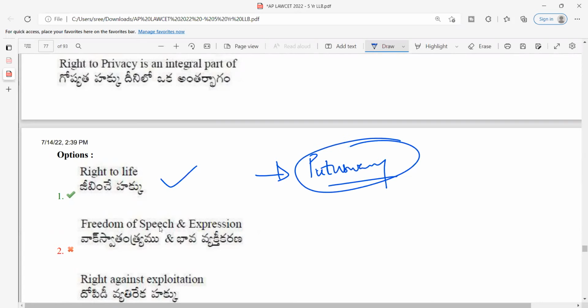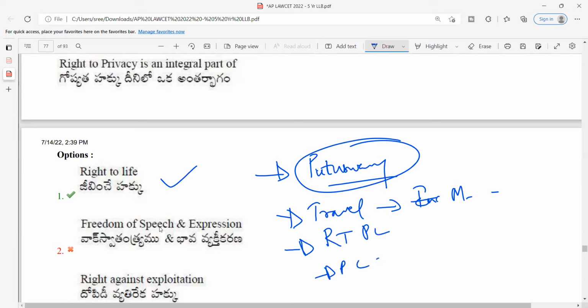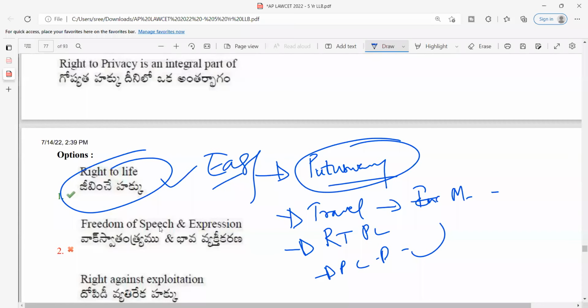Even in the previous cases also, for example, right to travel abroad was held as a part of right to life in Maneka Gandhi versus Union of India. And even in various cases, the Supreme Court held that right to pollution-free environment, right to clean drinking water, all of these are an integral part of right to life. So again, I would rate this particular question as easy, not so difficult.